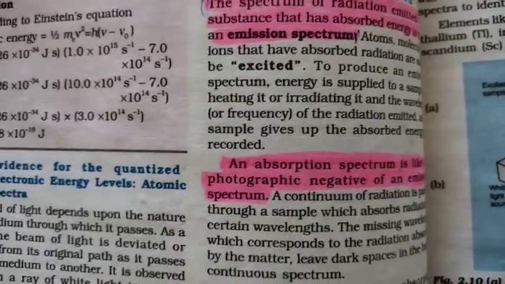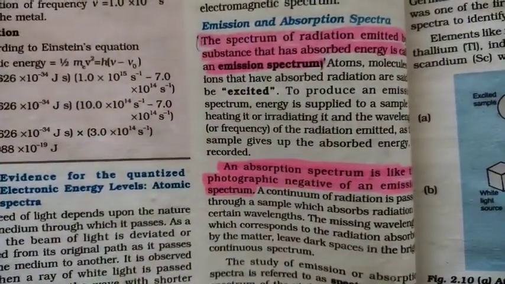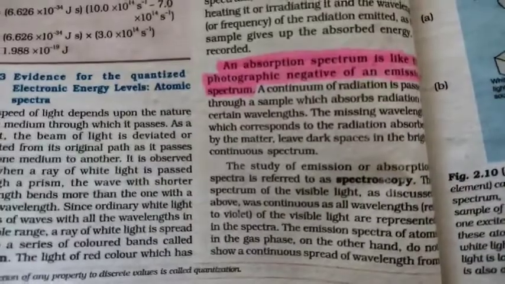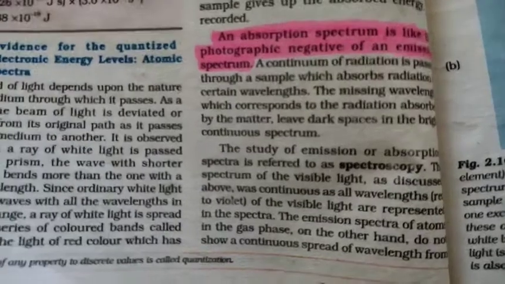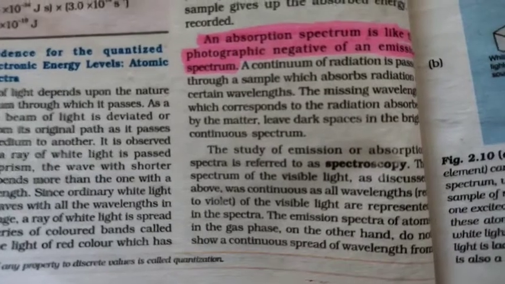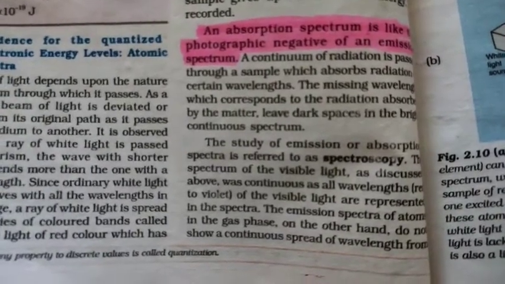Now when we say absorption spectrum, it is just the opposite of the emission spectrum, and the absorption spectrum is like the photographic negative of an emission spectrum. The branch of chemistry that deals with the study of emission or absorption of spectra is referred to as spectroscopy. So this is a whole branch, or a subject, of chemistry. Line spectra is a type of emission spectra of atoms in the gas phase. So any substance in the gas phase will tend to give line spectra.